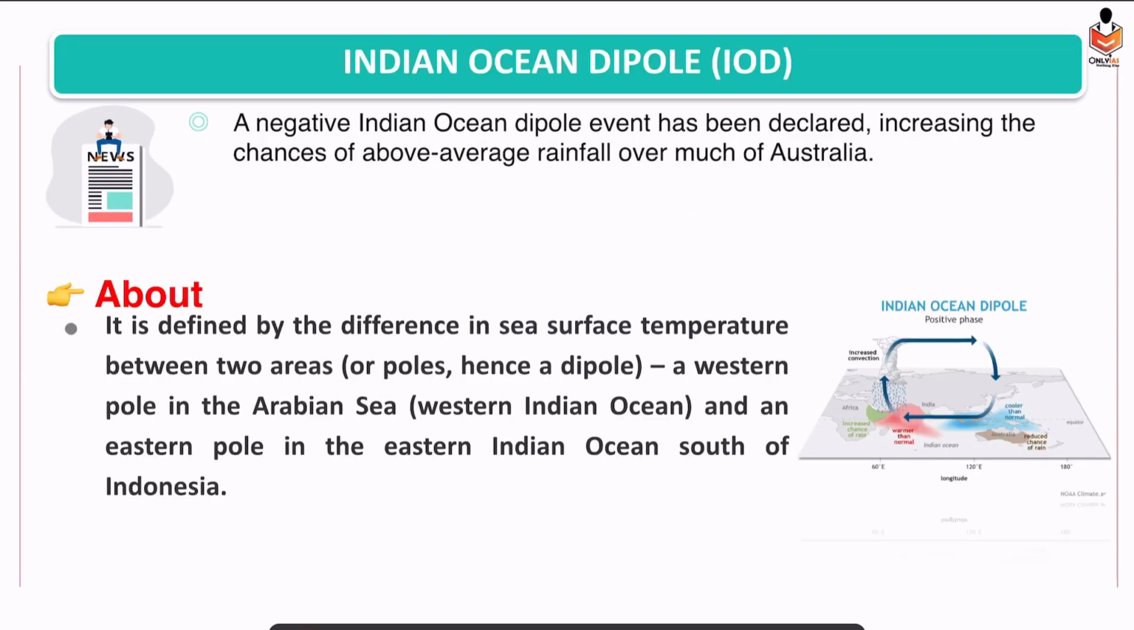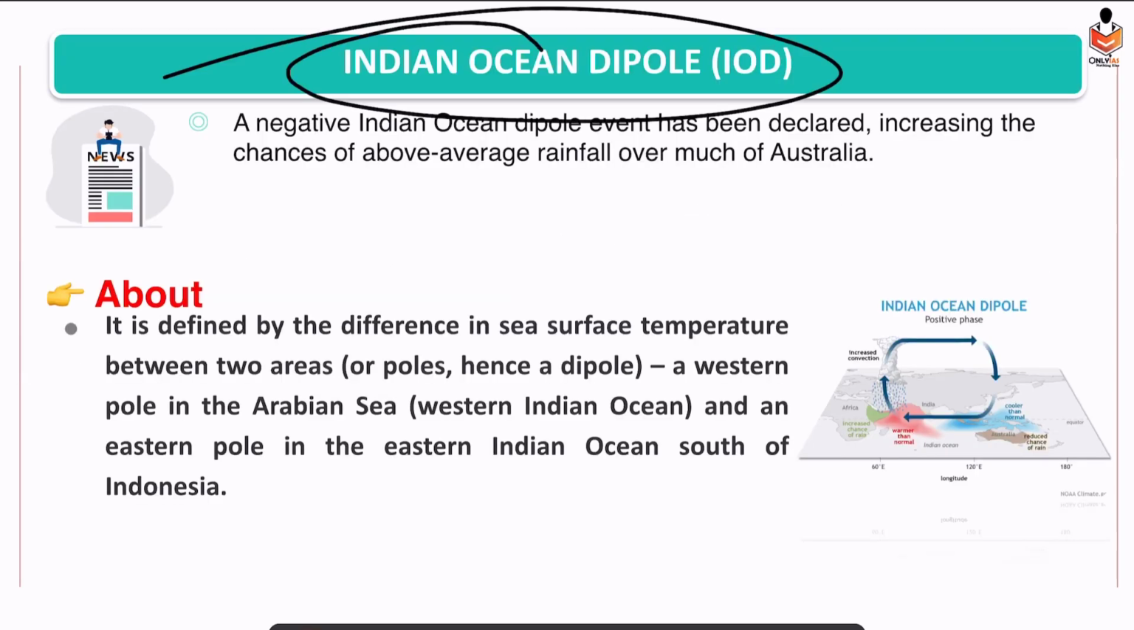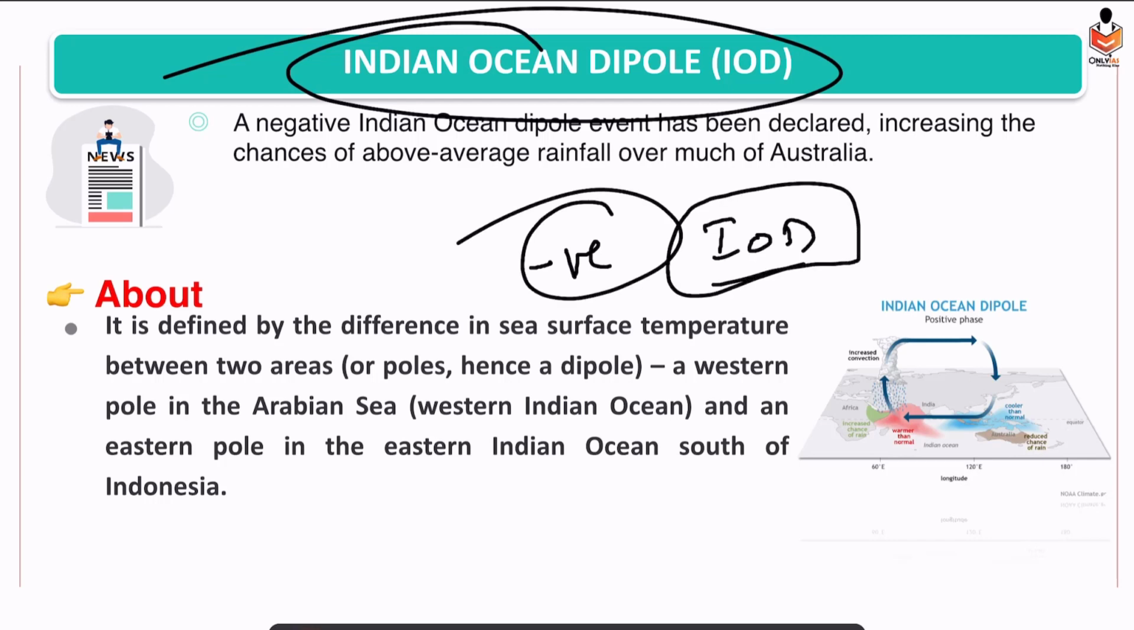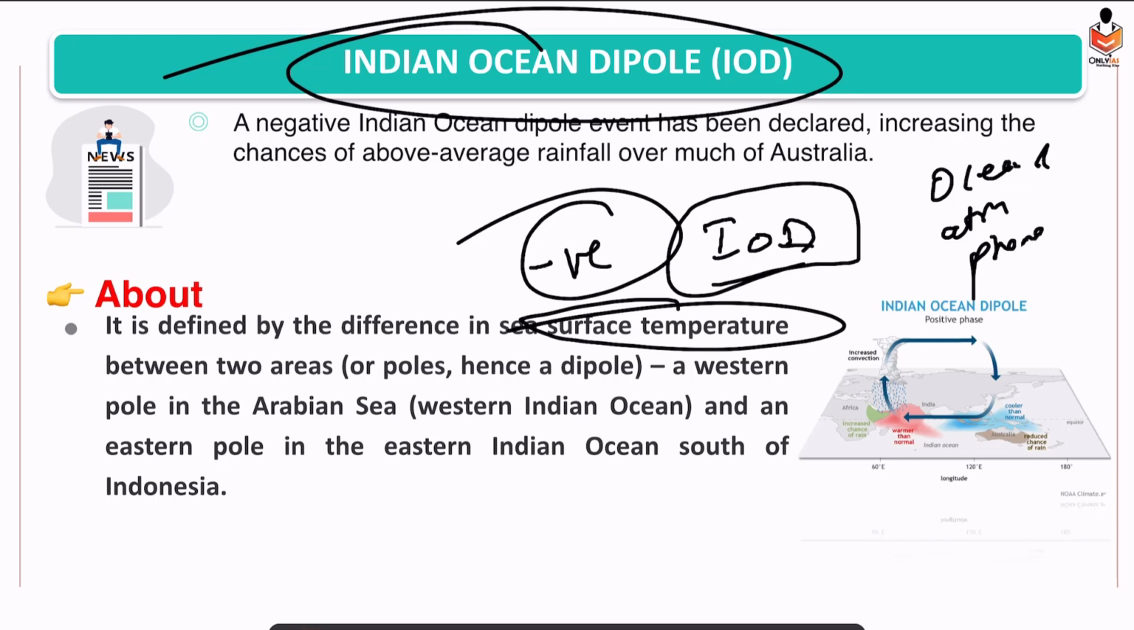Alright. So now we have the next topic, the Indian Ocean Dipole. The Indian Ocean Dipole is very important. Why was it in the news recently? In 2022 we observed a negative Indian Ocean Dipole, and because of this, Australia had above average rainfall. So the question arises, what is the Indian Ocean Dipole? Again, keep in mind, it is basically a study of sea surface temperature, and it involves both ocean and atmospheric phenomena, like La Nina and El Nino.